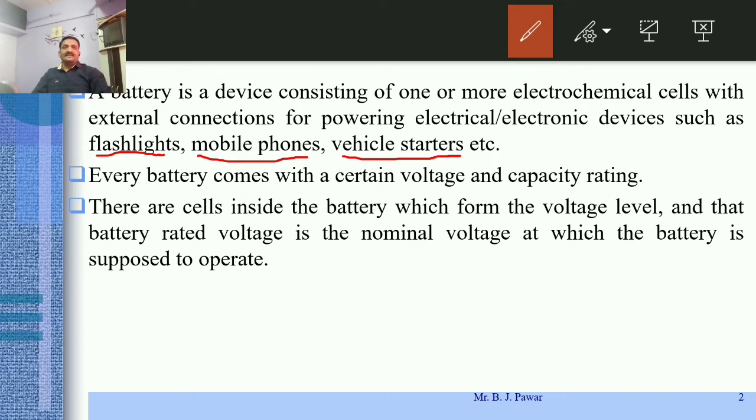That means the torque requirement of that starter is very high, and whenever the torque requirement is high, as we studied in the lecture on motors, the current requirement is also high. So in such cases, that is for vehicle starters, we require somewhat high rated batteries. Okay. Every battery comes with certain voltage and capacity ratings. What that capacity rating is, we will discuss in detail later on. There are cells inside the battery which form the voltage level, and the battery rated voltage is the nominal voltage at which the battery is supposed to operate.